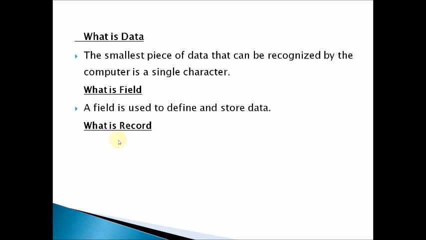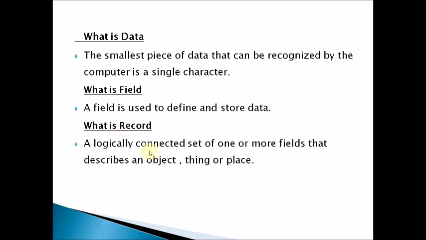Now coming to the next question, what is a record? A logically connected set of one or more fields that describes an object, a thing or a place. When we connect more than one column heading, it describes an object. So when we connect more than one column, it describes one object, one thing, and that is called a record.